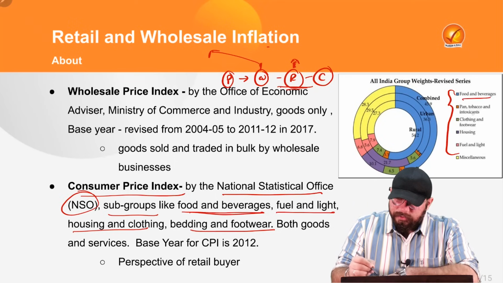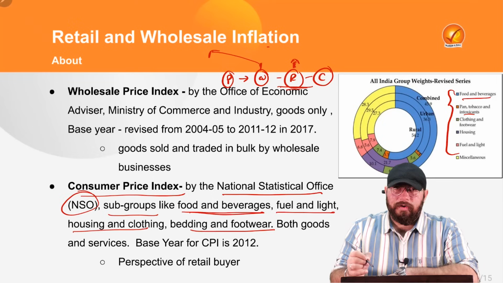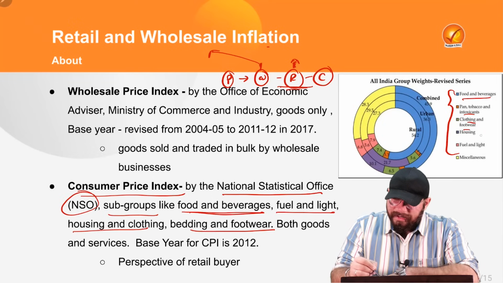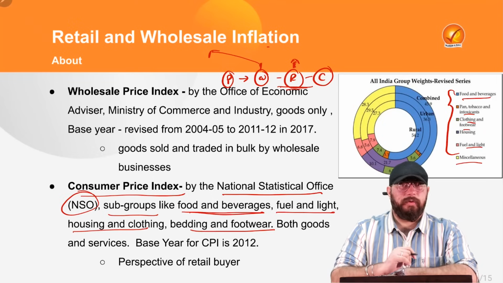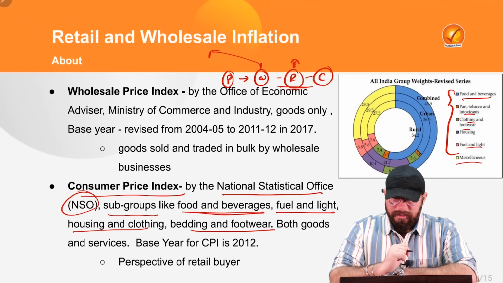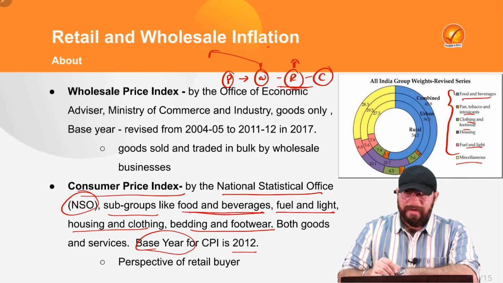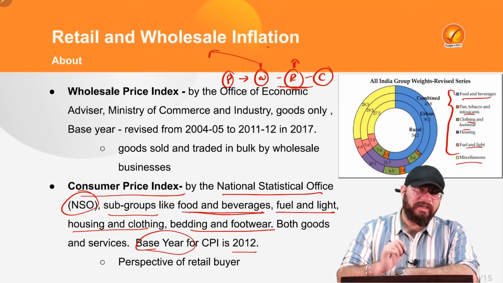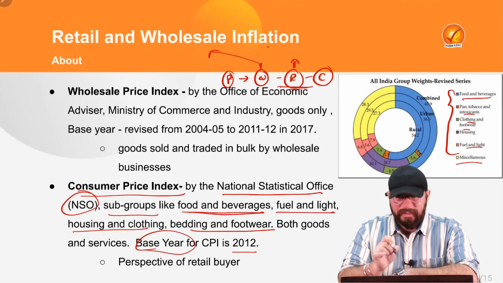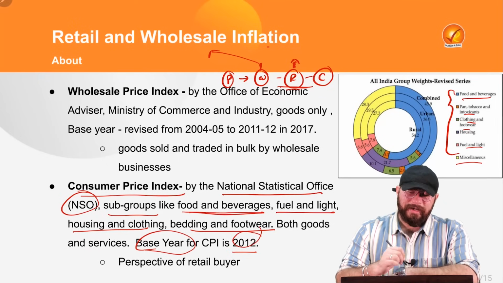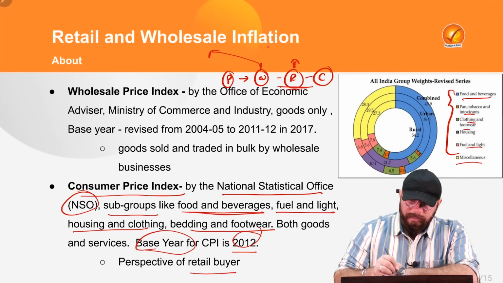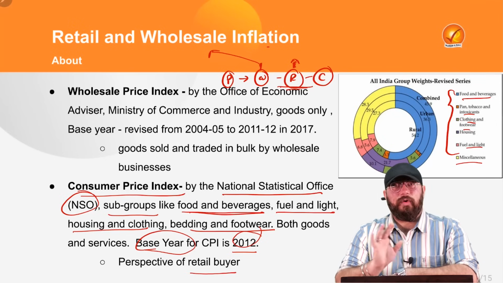So, food and beverages we saw, pan, tobacco, intoxicants, then clothing, footwear, housing, fuel, light, and miscellaneous products are included, right? So, coming on to the base year of the consumer price index, it is 2012. So, for the wholesale price index, it is 2011-12. For the consumer price index, it is 2012. And it calculates inflation from the perspective of the retail buyer, that we already know.